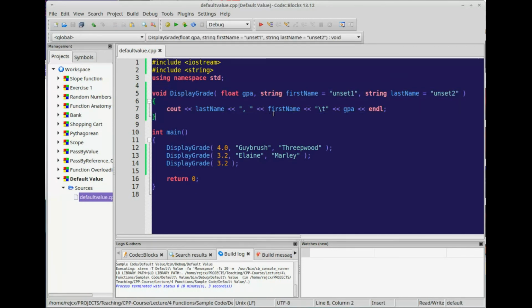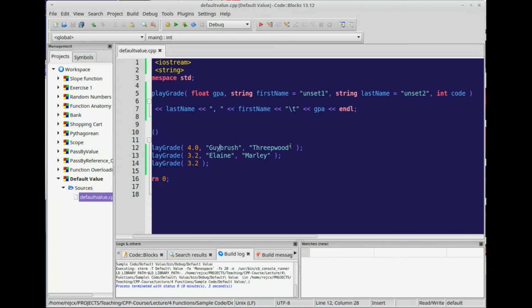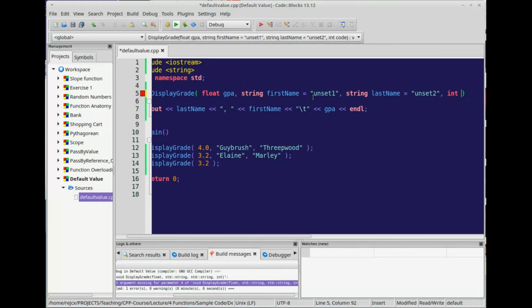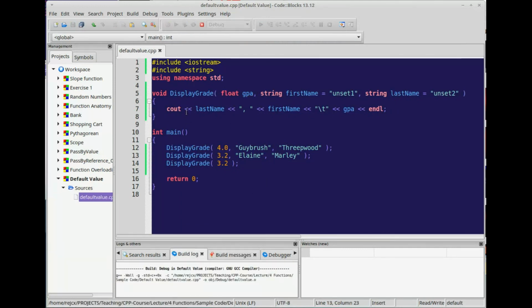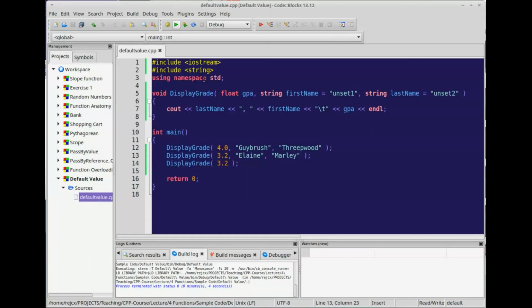I will note that any default parameters must go towards the end of your list. Like, I don't think you can put something here, like say code, and not have a default for that. It'll really not like that. So keep your parameters that have a default towards the end, keep the other stuff towards the beginning, and this is just a way you can handle it if you don't need some information per se, or maybe they don't have a GPA and they just started.